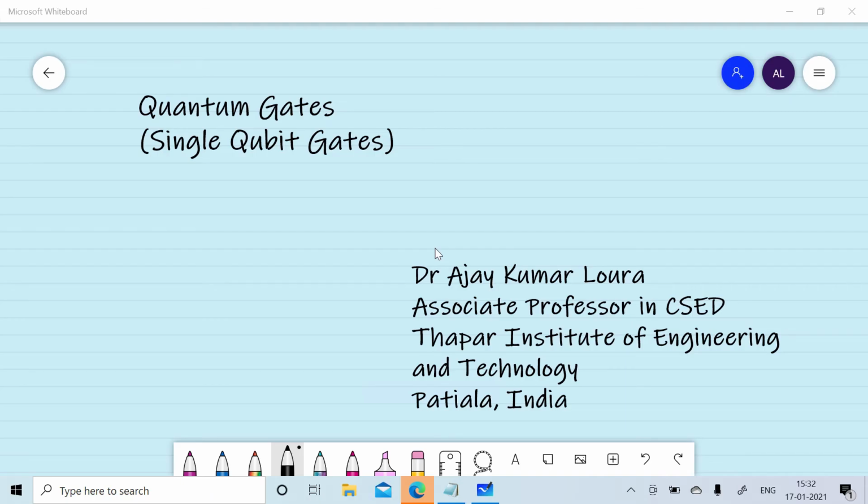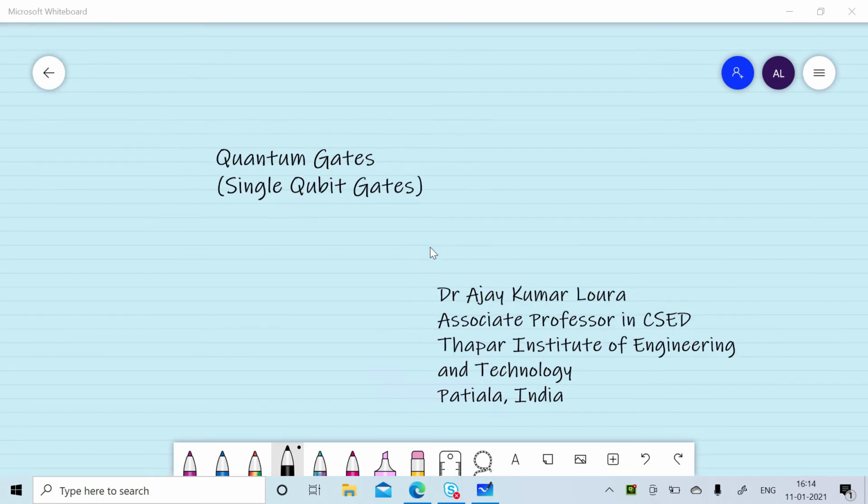In the earlier session, we had discussed the concept of classical gates and checked their reversibility. We had found that NOT gate is reversible in nature, whereas AND, OR, NAND, NOR, XOR, XNOR are not reversible in nature. In this session, we will discuss single qubit gates like X gate, Y gate, Z gate and identity gate. Let's start the session.